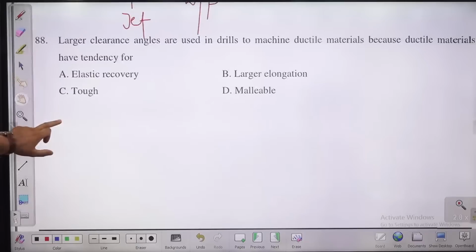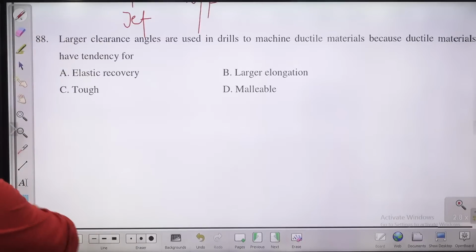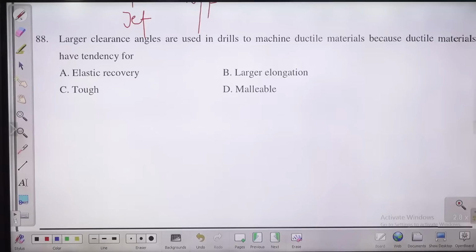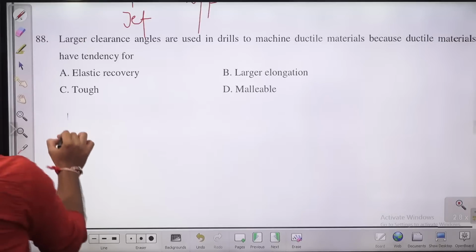Larger clearance angles are used in drills to machine ductile material. For machining of ductile material, we go with some kind of larger clearance angle. Point angle also we keep larger. Point angle we keep larger for ductile material. Clearance angle and point angle.